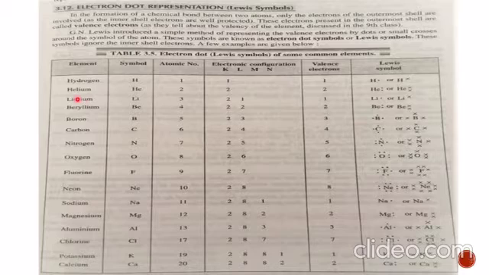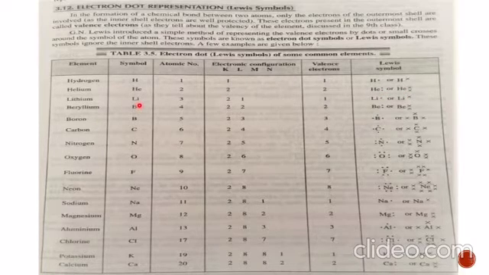Similarly, helium. Helium has symbol capital H small e, atomic number 2. It has 2 electrons in the K shell, so valence electrons are represented as 2. So how will we write? Helium with 2 electrons, 2 dots or 2 crosses will be made.